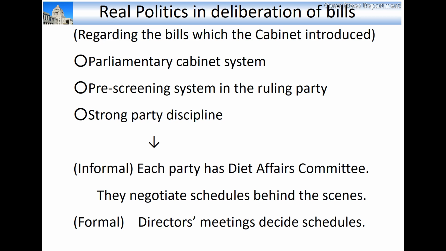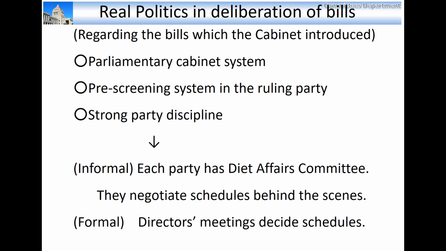And in Japan, the ruling party deliberates the bills before the cabinet submits the bills to the Diet. The members of the ruling party listen to the explanation of the bills from the executive branch, express their opinions, and finally approve the bills beforehand.